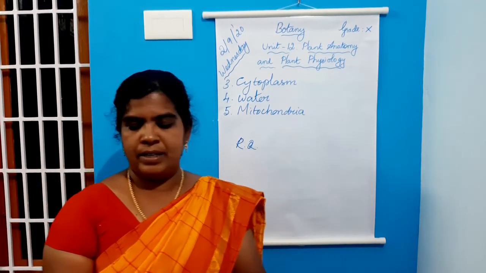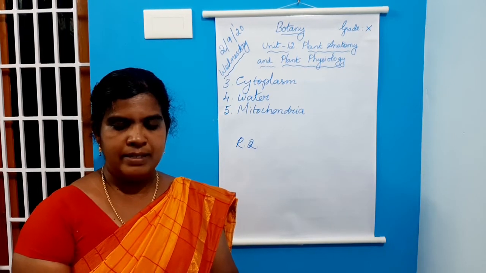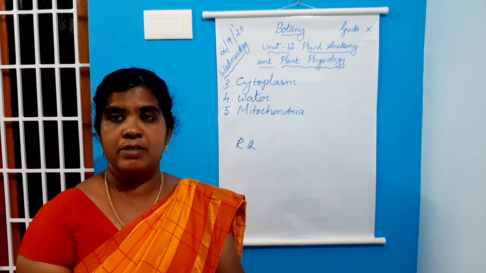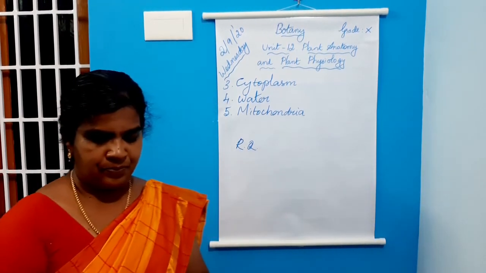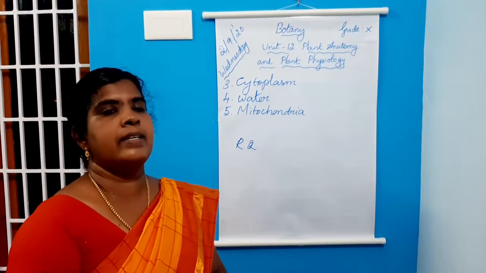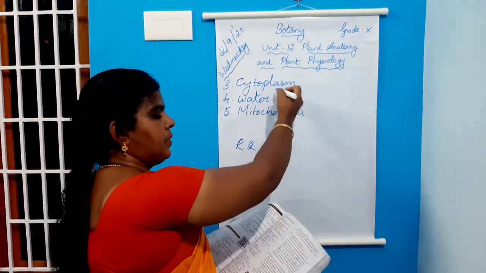Cortex lies between dash, epidermis and endodermis. Second one, xylem and phloem occurring on the same radius constitute a vascular bundle called conjoint. Question number 3, glycolysis takes place in dash, that is cytoplasm.